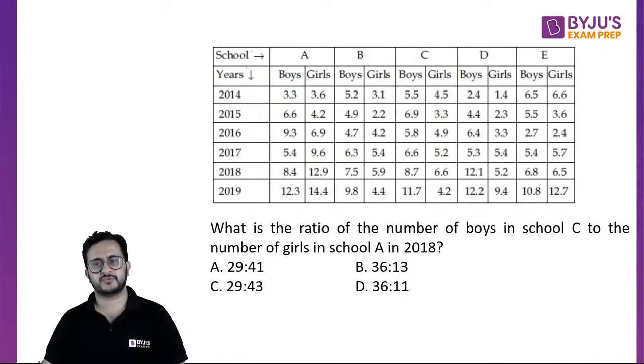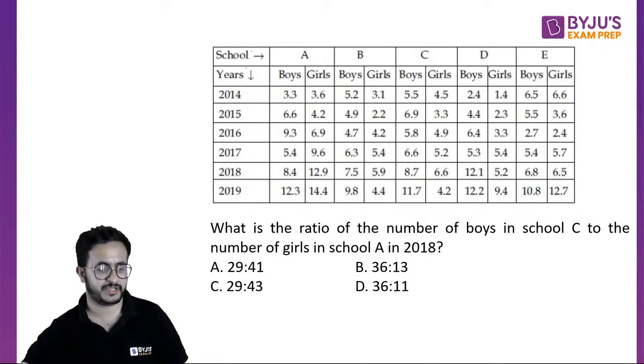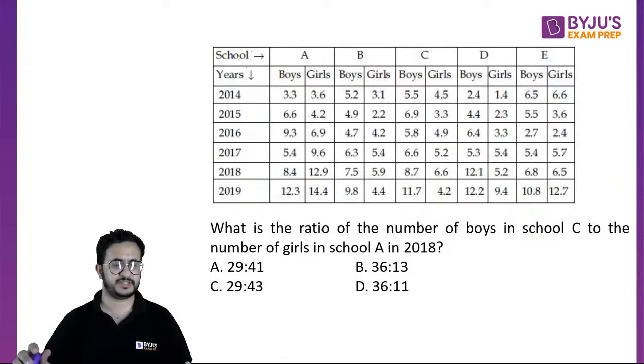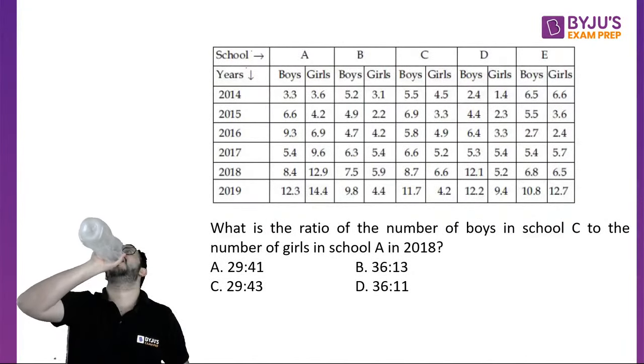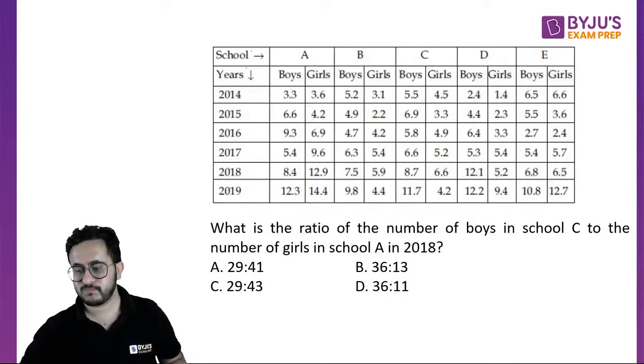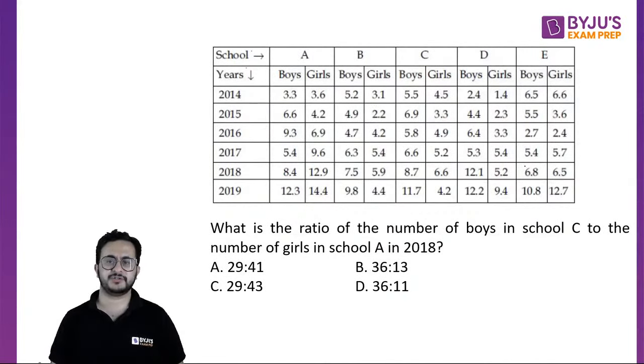Number of boys in school C to the number of girls in school A in 2018. Right, so this is even simpler. You do not have to do any calculations. Just the ratio. Boys in C in 2018 is 87, so I can say that this is going to be 29 ratio something.